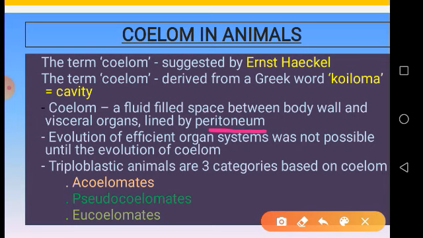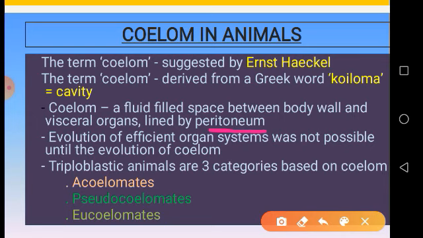Now let us try to define again. Once again, coelom is nothing but a fluid filled space between the body wall and all internal organs or visceral organs, which is lined by mesodermal peritoneum or mesodermal epithelium, which is called peritoneum.